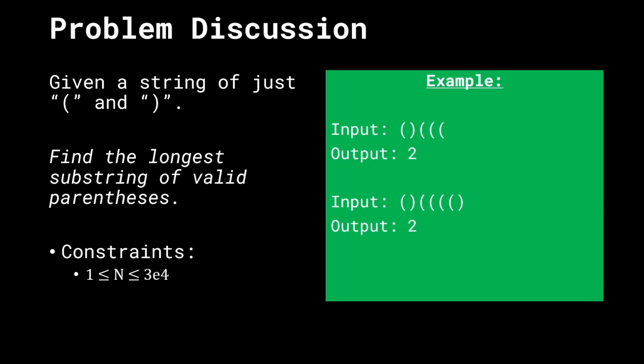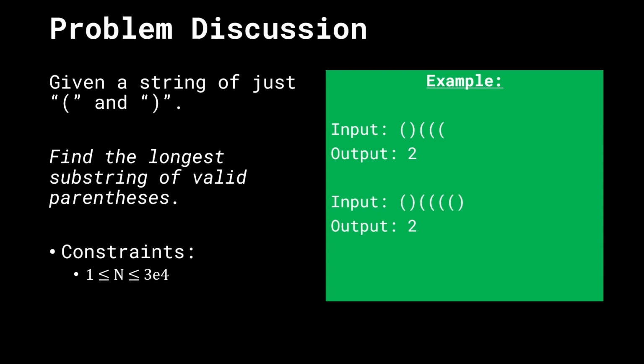We're given a string of just opening and closing brackets. That is, we only have opening and closing round brackets. The goal of this problem is to find the longest substring of valid parentheses. In other words, let's take an example. In the first test case, we have the opening and the closing brackets which form a length of 2, but then we have 3 opening brackets which never get closed. In other words, the longest substring of valid parentheses is just 2.